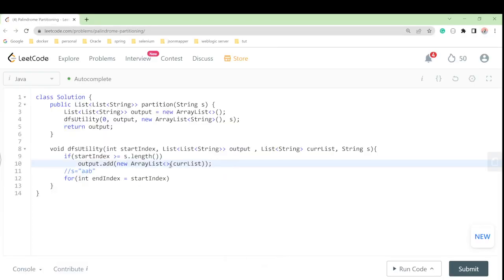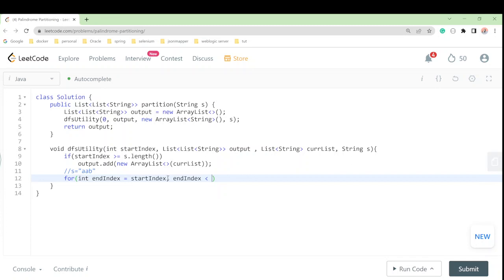Now coming to here, the position, right? What we should do here, first we have started from the start index, right? Now we will go till the last length. So our end index will be less than our length.